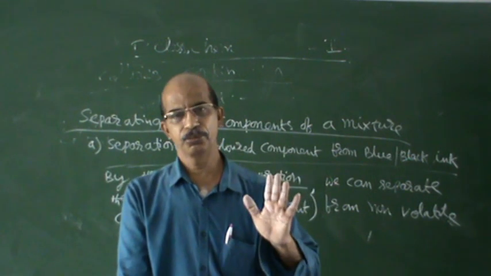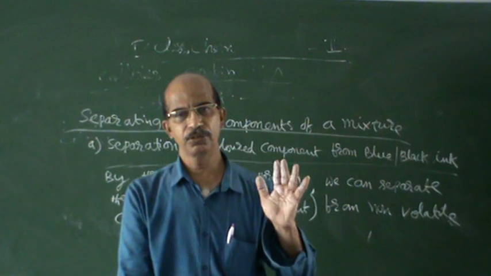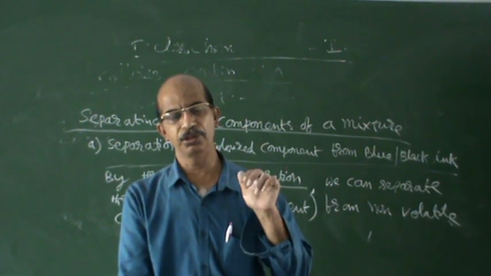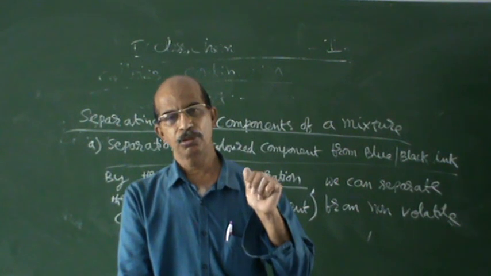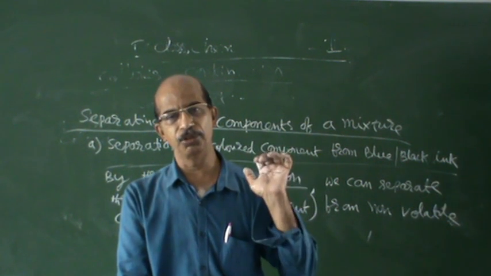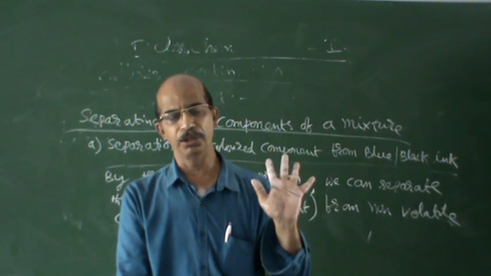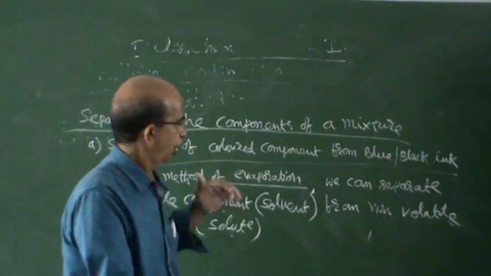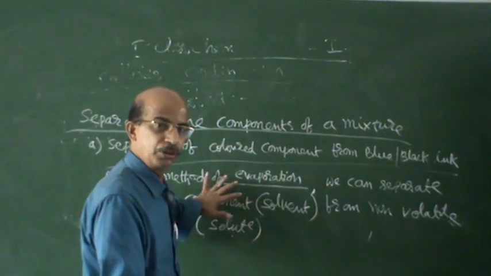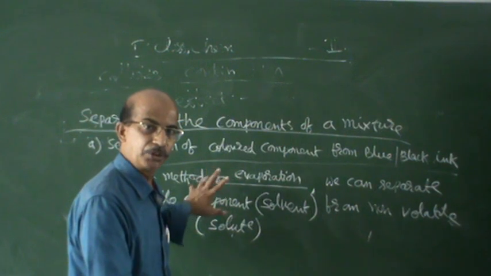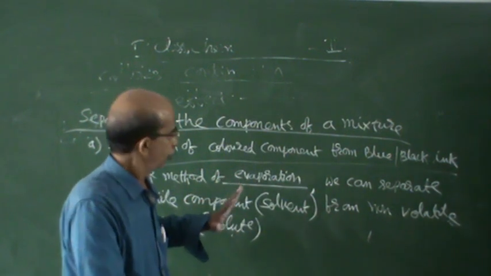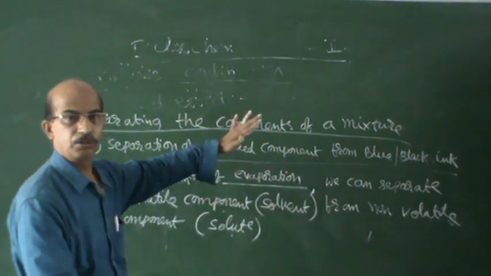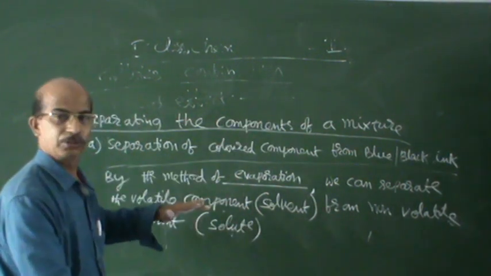That is called pure. That is an element, you can say iron, you can say gold, pure gold, 100%. Some other metals you can say, aluminum you can take, magnesium you can take. These elements are pure. Here, after this separation, do you think that ink is a pure substance or impure? When two things are there, here it is clearly shown. The water component is going out, the colored component is remaining.